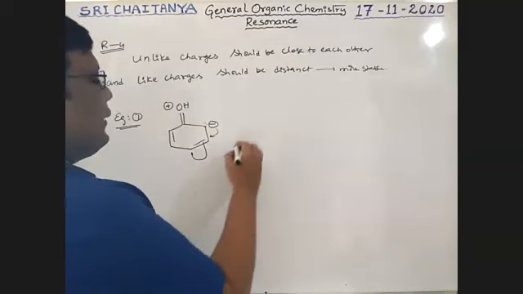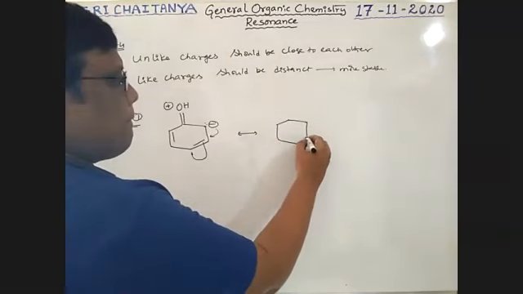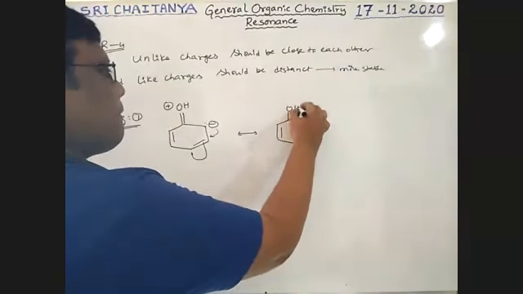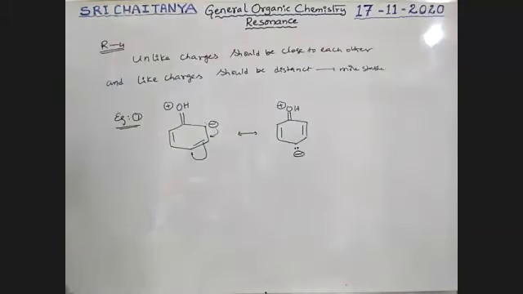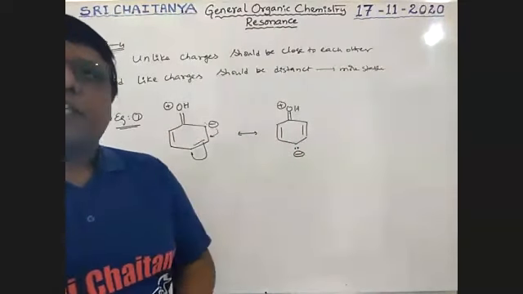It is running in resonance with this. These two, tell me, boys. This is the first structure, this is the second structure. Among these two structures, which one is more stable?